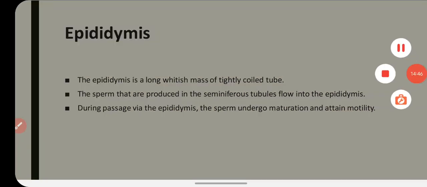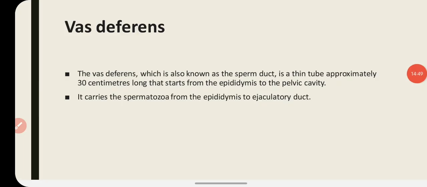Epididymis ends in a new duct that is called vas deferens. The vas deferens is also known as sperm duct, and it is a thin tube approximately 30 centimeters long. It is present in the pelvic cavity of the male body, and it carries the spermatozoa from the epididymis to the ejaculatory duct. So basically it is for the transport of sperms from epididymis to the ejaculatory duct.